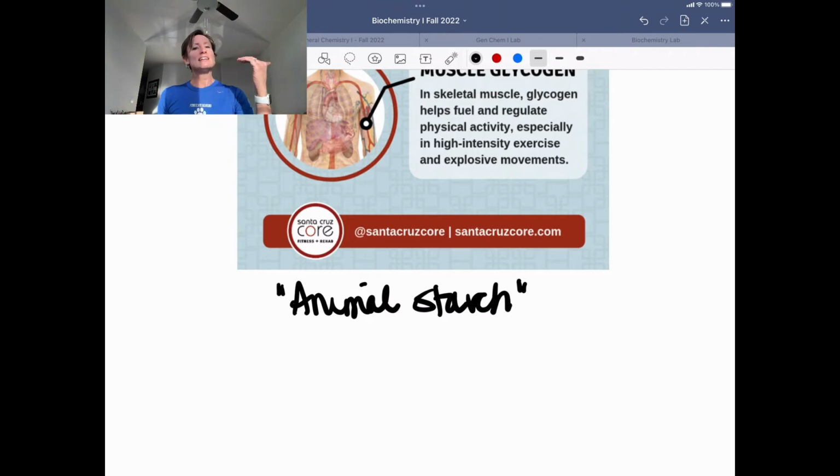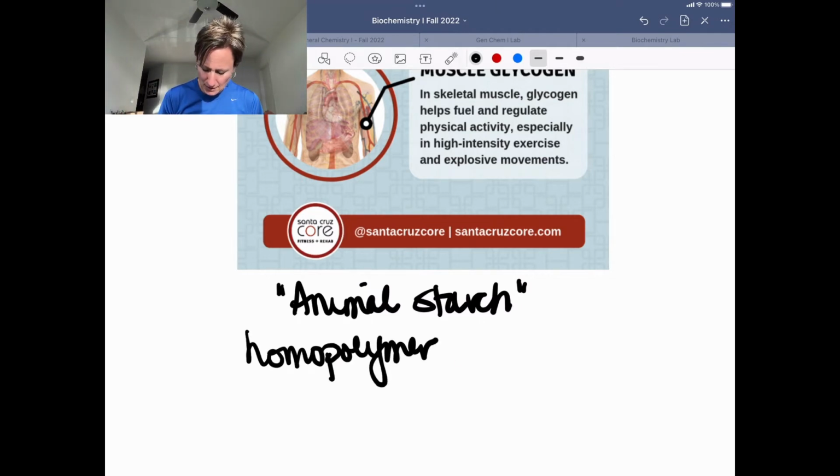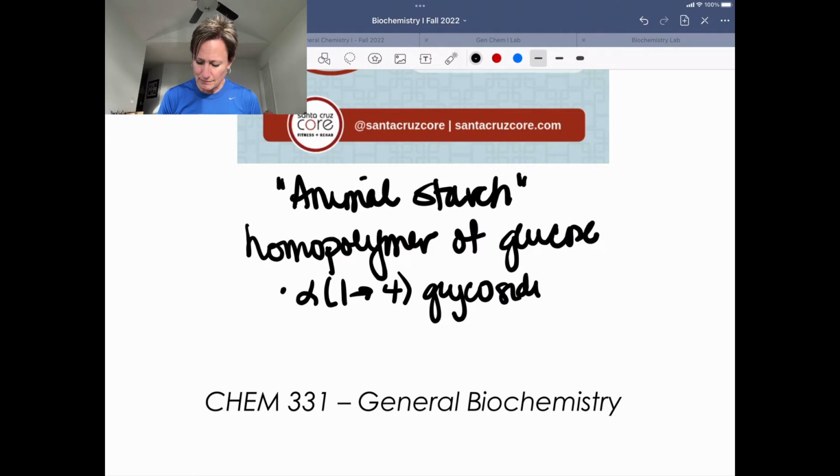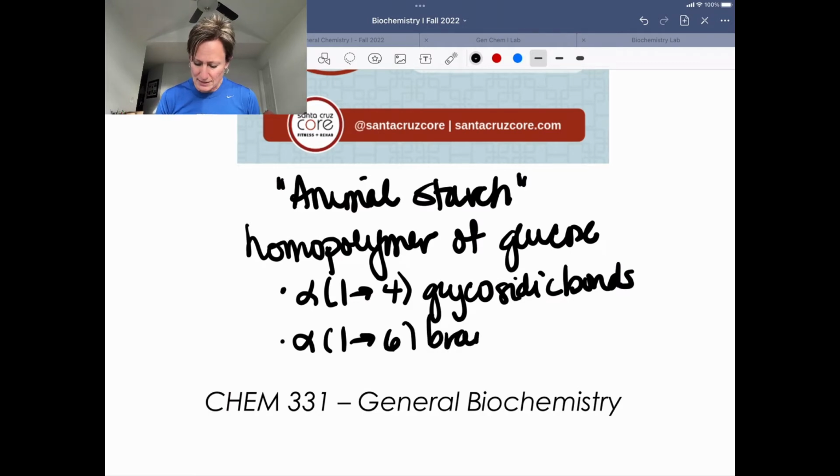And that's because it is a homopolymer of glucose that has alpha-1,4 glycosidic bonds with alpha-1,6 branch points. So let's write that down. This is a homopolymer of glucose. And important pieces are that there are alpha-1,4 glycosidic bonds, and there are alpha-1,6 branch points.